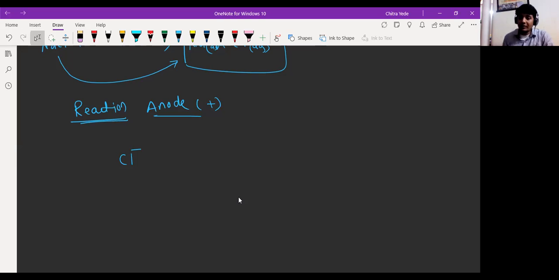What will that chloride ion do? Chloride will lose electrons in order to form chlorine gas. Two chloride ions are going to lose 2 electrons and they will form chlorine gas, and chlorine gas bubbles will be released